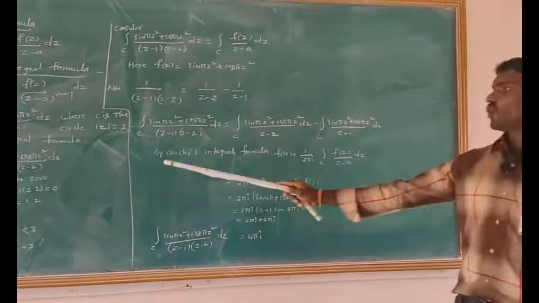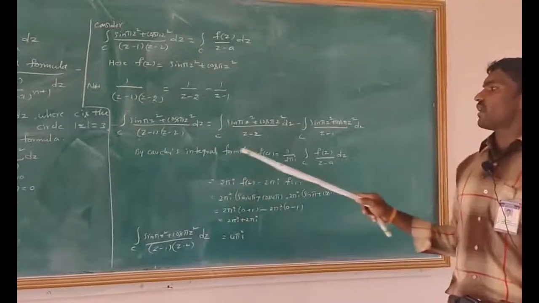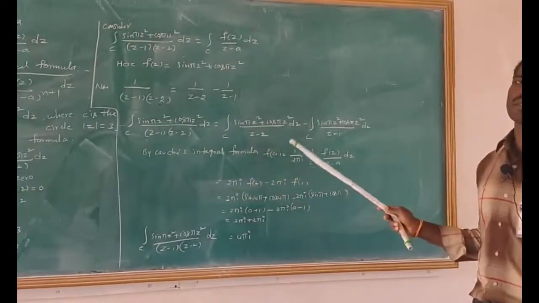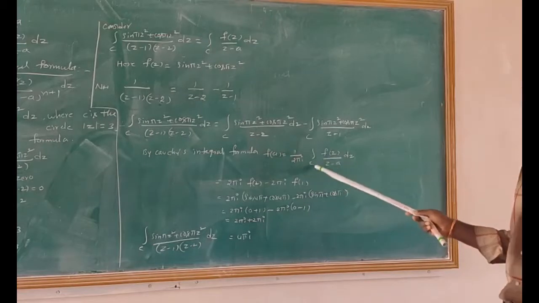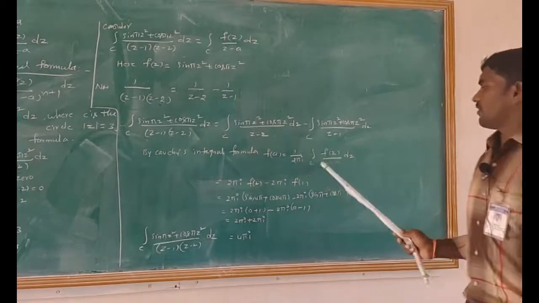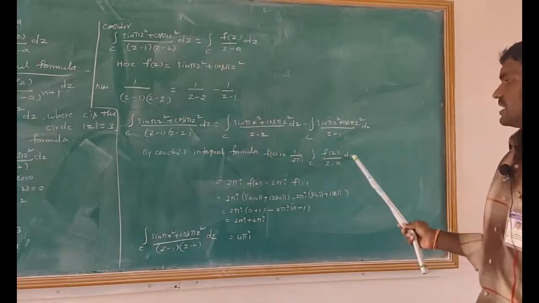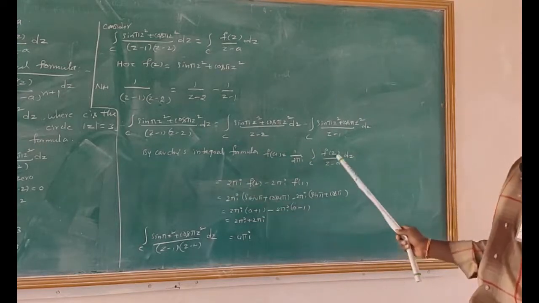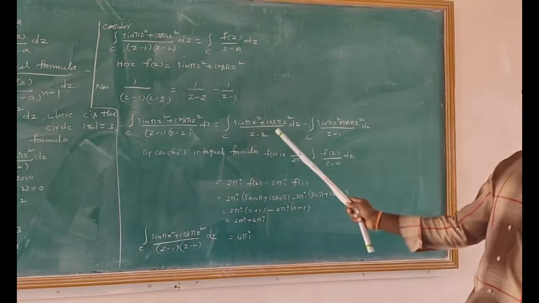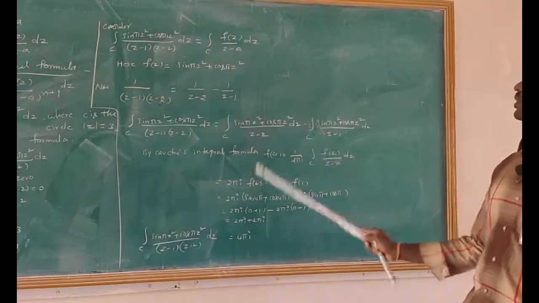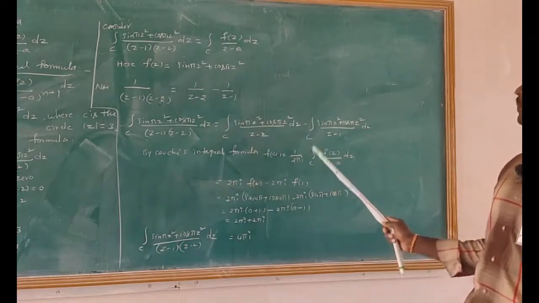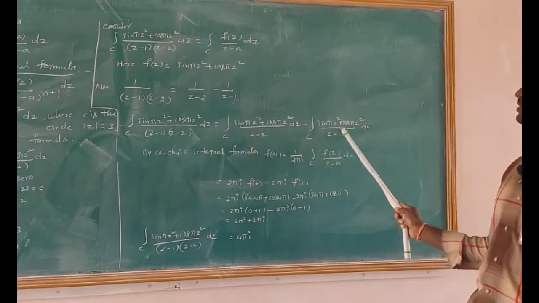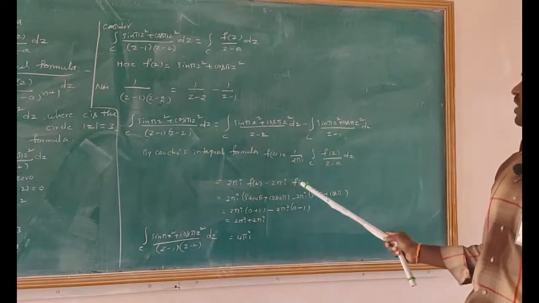Therefore, according to Cauchy's integral formula, f(a) = 1/(2πi) ∮_C f(z)/(z − a) dz. That equals 2πi f(2) − 2πi f(1), where in the first case a = 2 and in the second case a = 1.